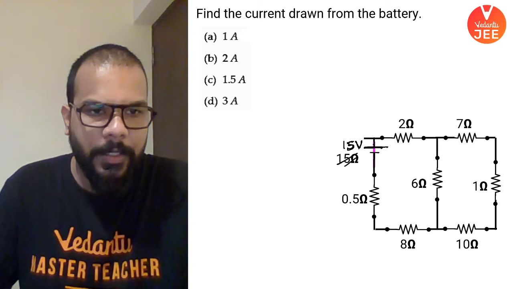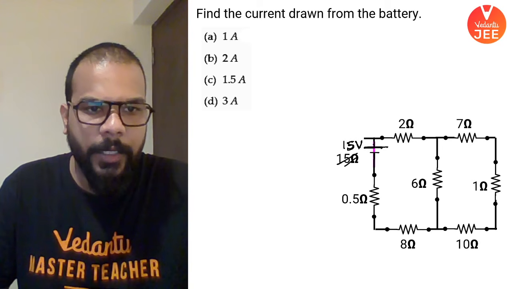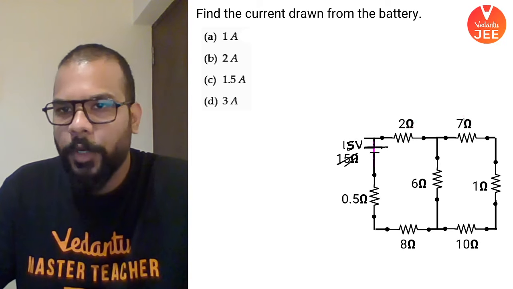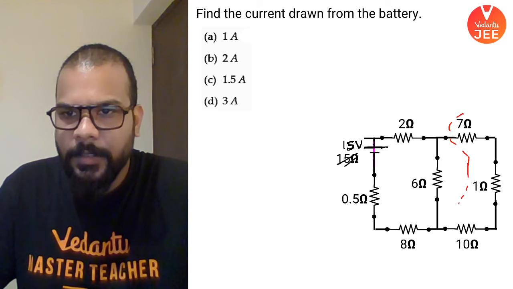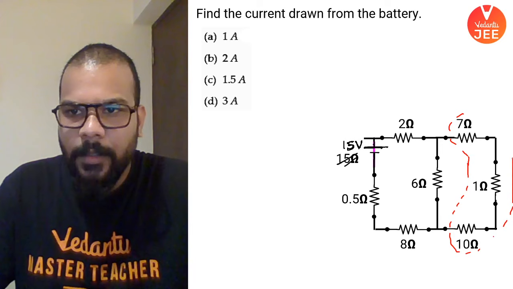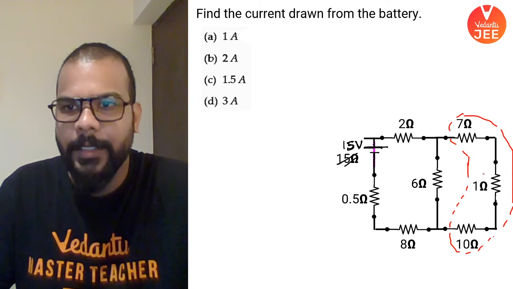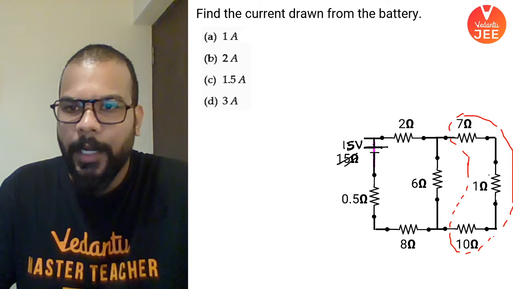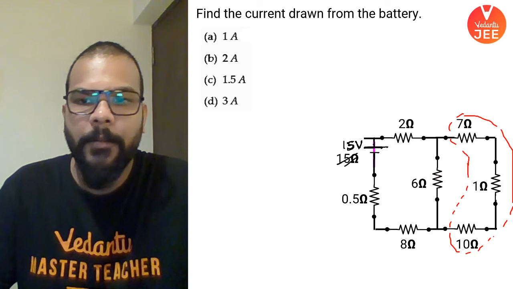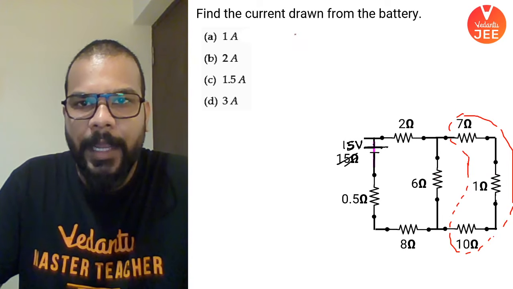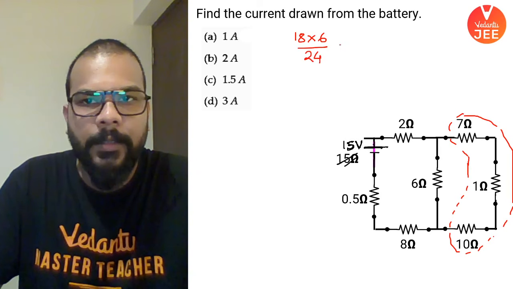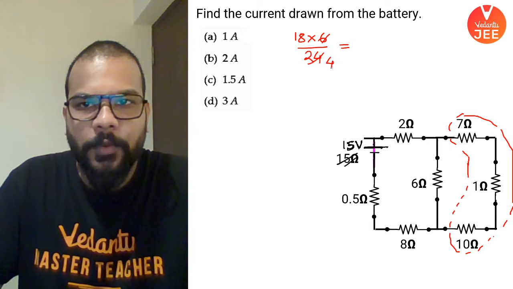Now let's try to simplify this. Don't worry, in the session PDF you will have the corrections being made. So what you see here, that these three resistances appear to be connected in series. So 10 plus 1 is 11, 11 plus 7 is 18, and 18 and 6 are connected in parallel. So if I go by that, 18 into 6 upon 18 plus 6, it gives me 6 fours are 24.